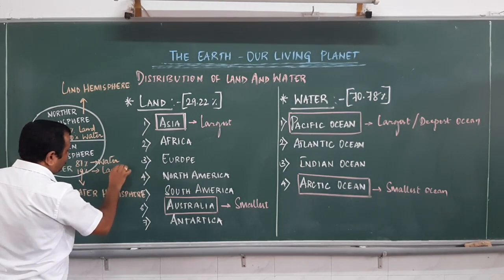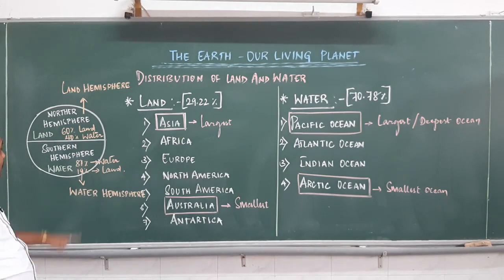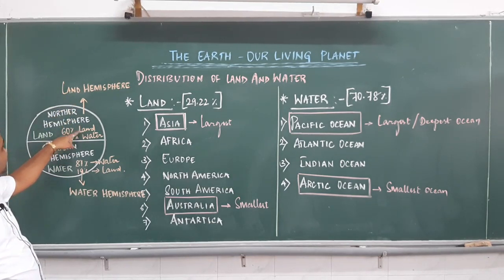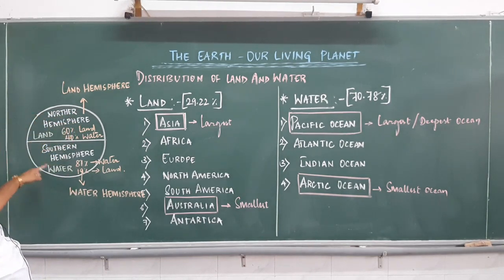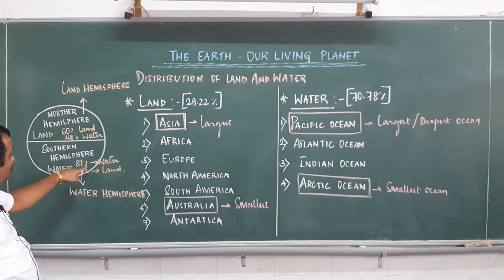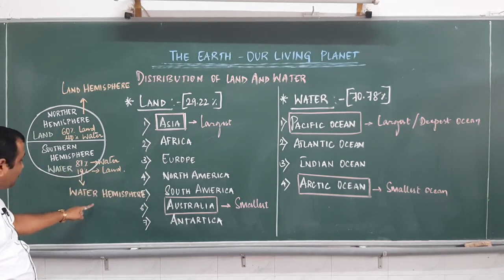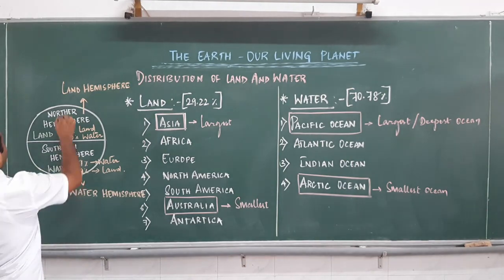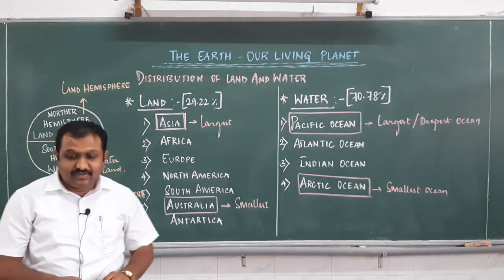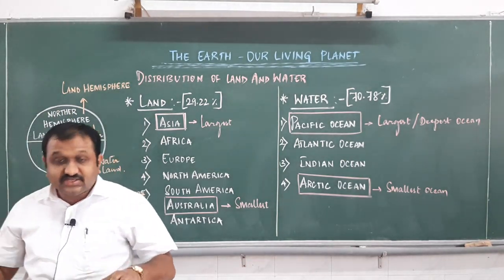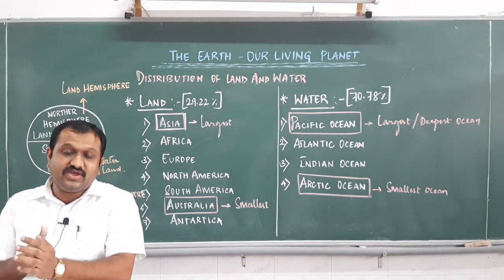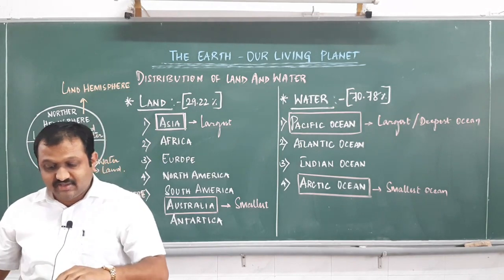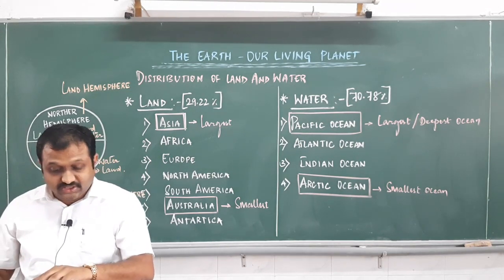So therefore, the northern hemisphere we call the land hemisphere because of the more percentage of land that covers there. The southern hemisphere contains more percentage of water, hence we call it the water hemisphere. Hope this concept is very clear, dear students. The northern hemisphere is the land hemisphere, whereas the southern hemisphere is the water hemisphere.